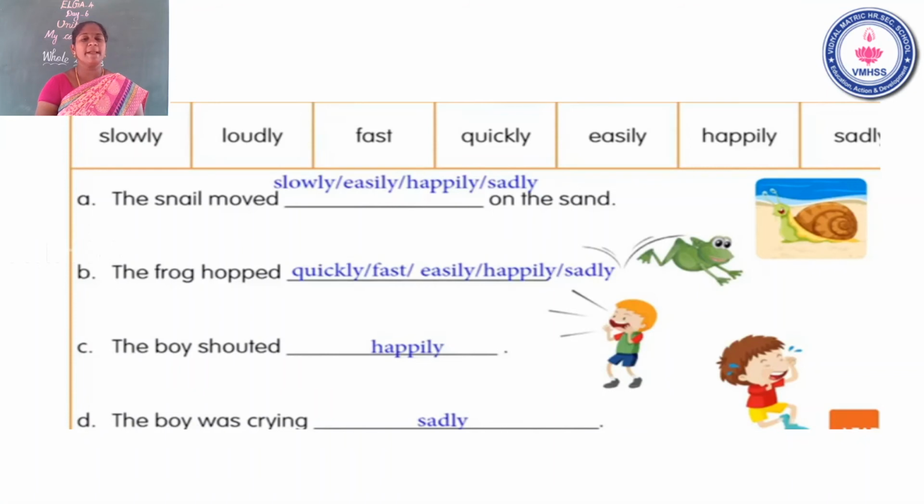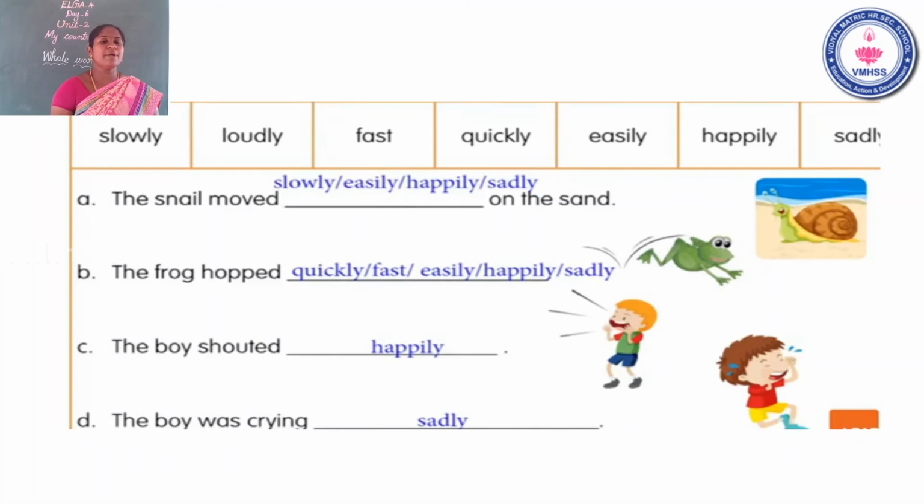Question number 2B. The frog hopped, quickly, fastly, easily, happily, or sadly. Children, whatever you want, choose any one answer. Okay, next. Question number 2C. The boy shouted happily. The boy shouted dash. The boy shouted happily. Okay.